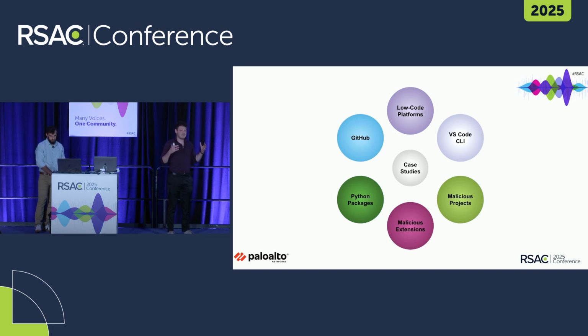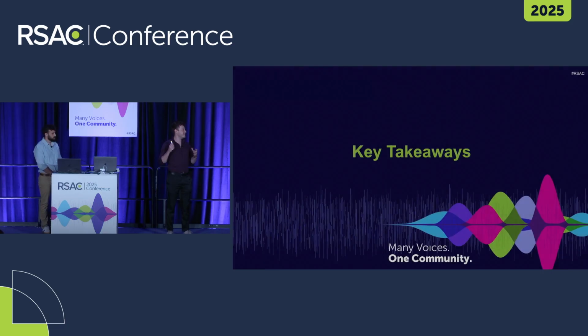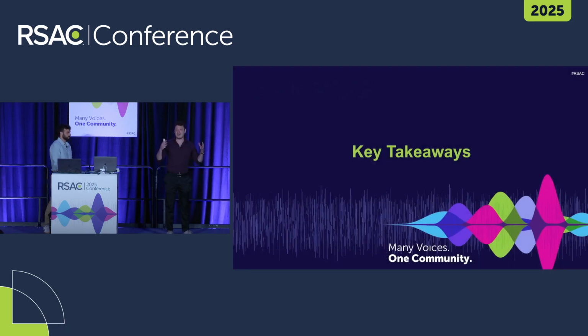Okay, so in this presentation, we went over 6 different case studies. Each one is talking about a different technique to abuse an IDE. Some of them were how North Koreans abuse GitHub, how Chinese APTs abuse VS Code CLI, and the threat behind malicious VS Code extensions. So now I'll pass the stage to Daniel one last time to give you some final key takeaways that we have from all of our research.